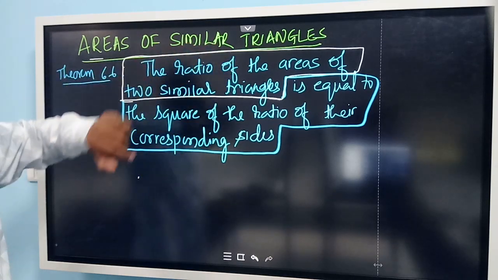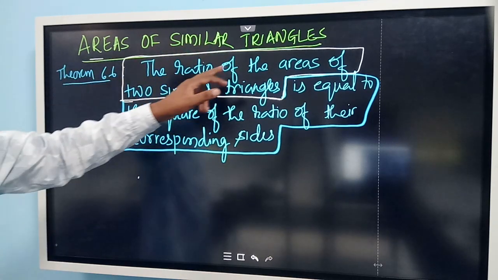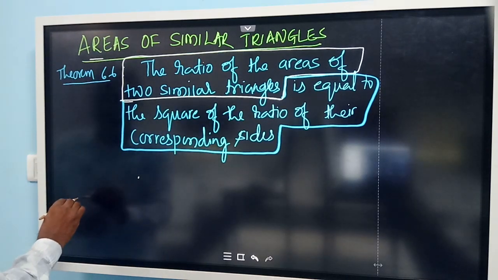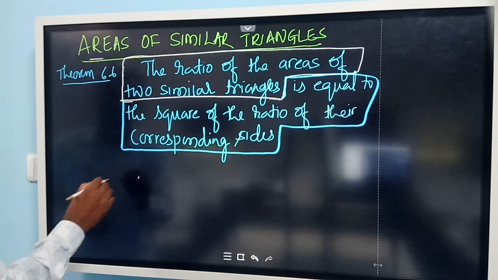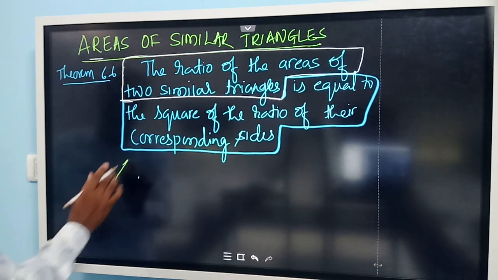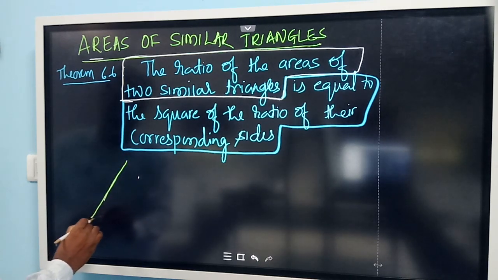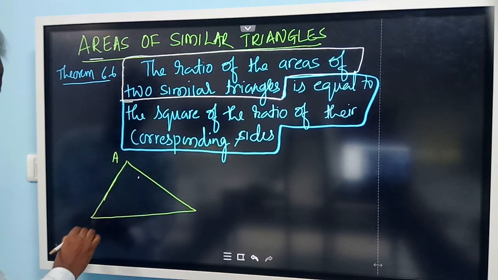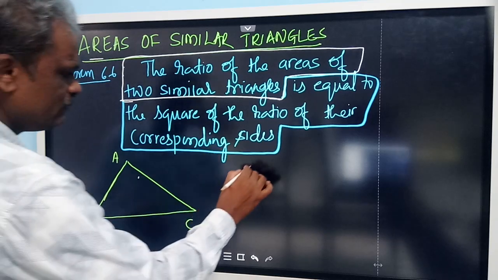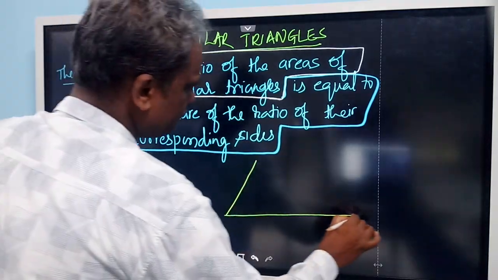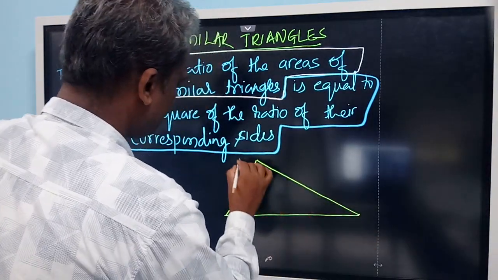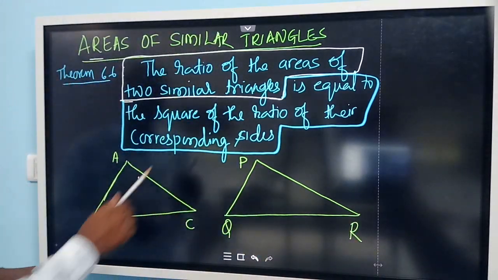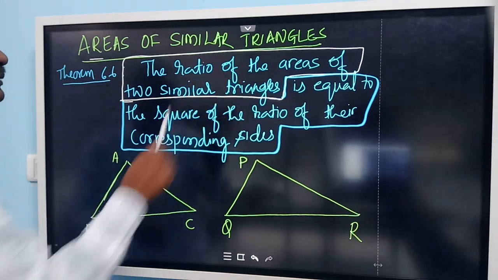By taking this, you have to draw the diagrams of two similar triangles. So let us write two similar triangles here. I am going to write ABC as one triangle, similar to another triangle, PQR.